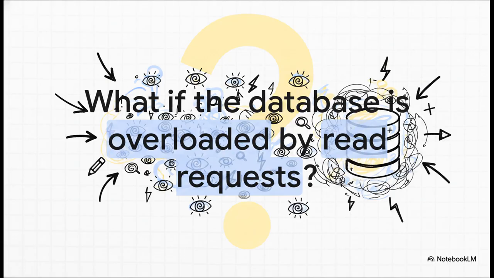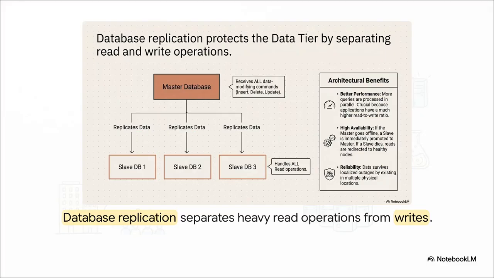Fantastic. But as our application keeps growing, that separated database we talked about earlier eventually gets overloaded again. In most modern apps, read-heavy operations are the main culprit. Think about it. Users are constantly refreshing their feeds, scrolling profiles, and reading data way, way more often than they're actually creating new data. So the fix here is a really brilliant architectural move: database replication.